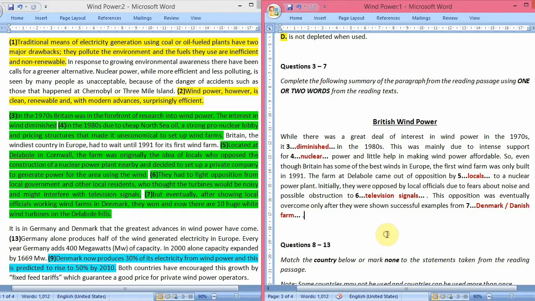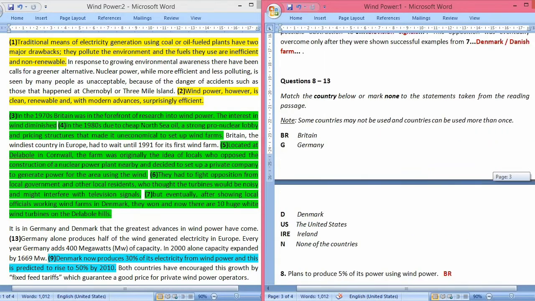So definitely the opposition was eventually overcome only after they were shown successful examples, the successful wind farm examples, you can say, from Denmark. Or you could write after they were shown successful examples from Danish farms. If you do not want to write Denmark, then you could write Danish farm, because Danish means related to Denmark. So Danish farms are the farms that are in Denmark. Either you could write Denmark in your answer or Danish farm. Both will be correct. So now let's proceed towards questions 8 to 13.